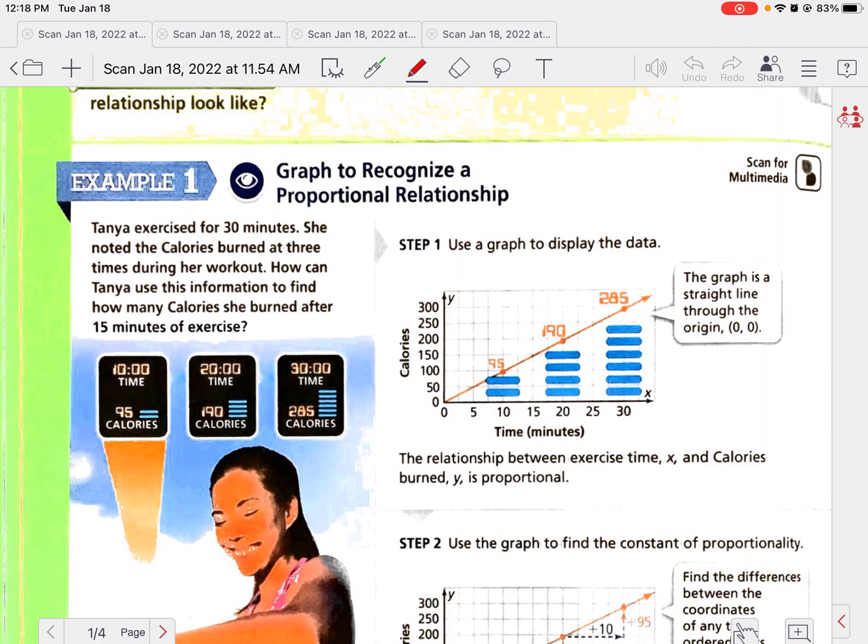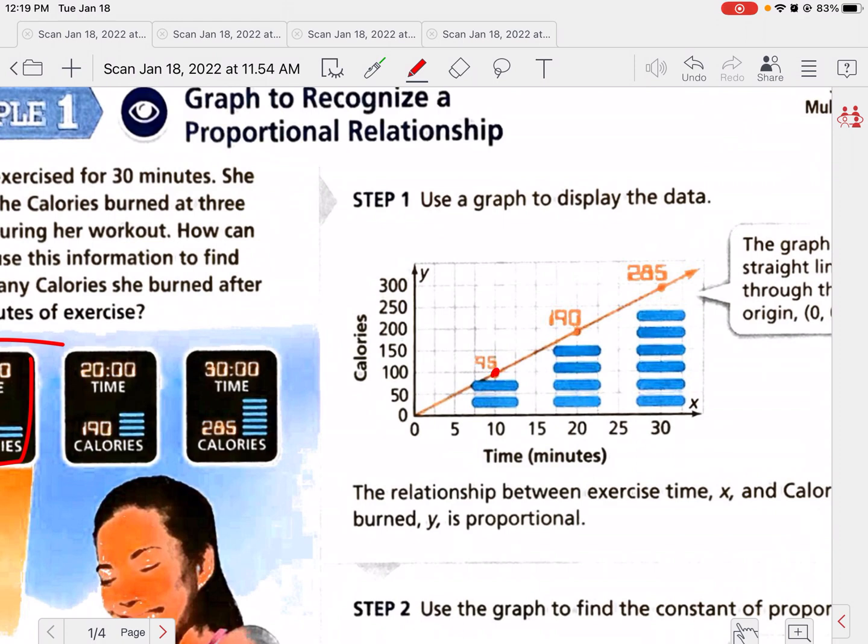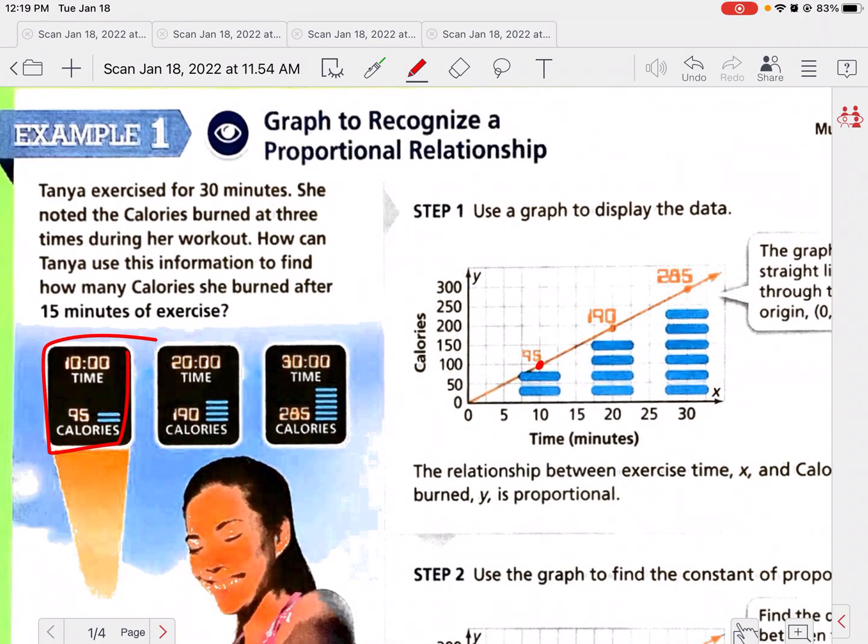So we can see she has 10 minutes of work time and she burned 95 calories. So we would plot that as a point, right? 10, 95. And then we have 20 minutes. She burned 190 calories. So we're going to plot a point at 20, 190. And then we have 285 calories at 30 minutes.